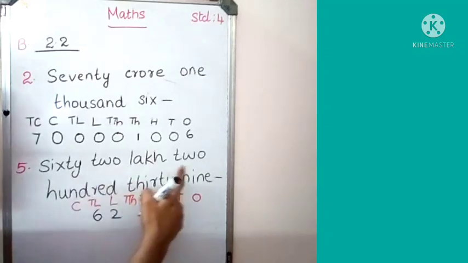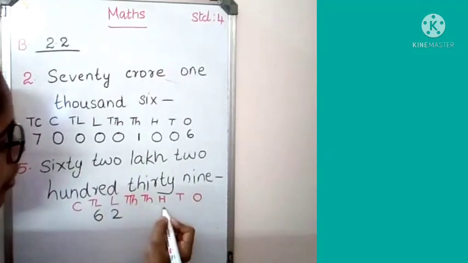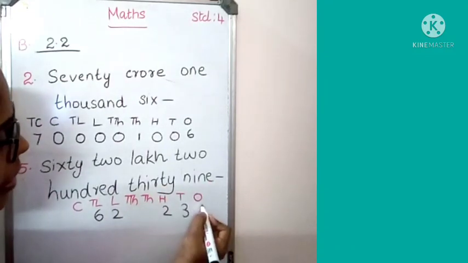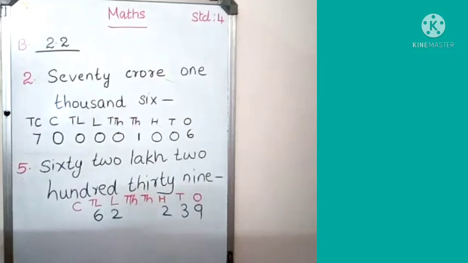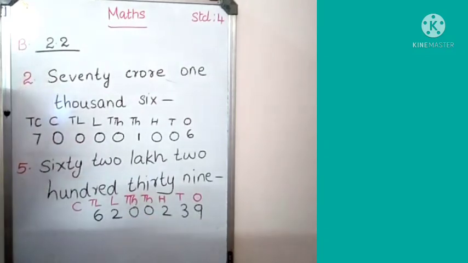Then write down 200, hundreds place. 239. Look at the number. This 1000 place is missing. So what do we have to put there? We have to put 0. Got the number?